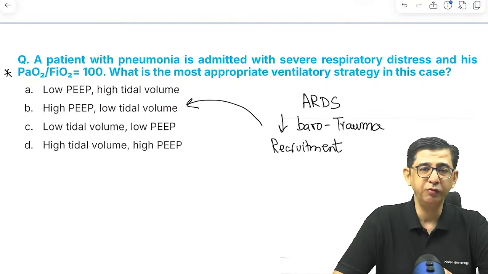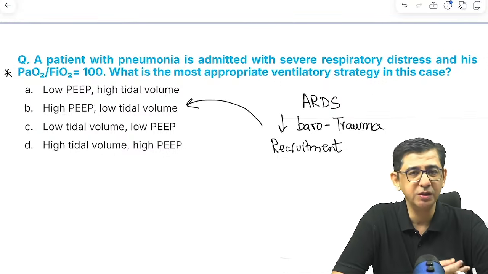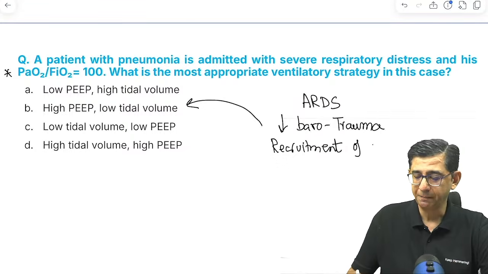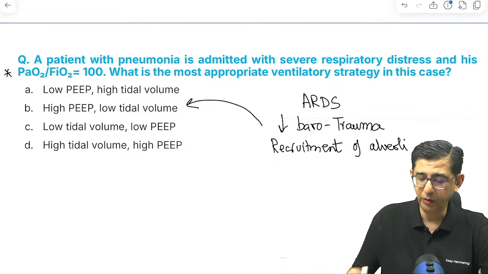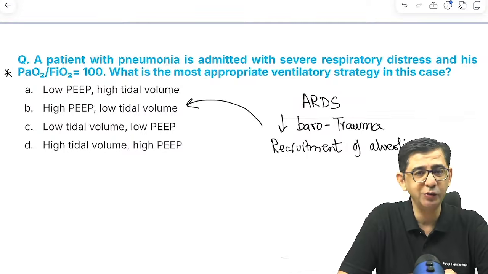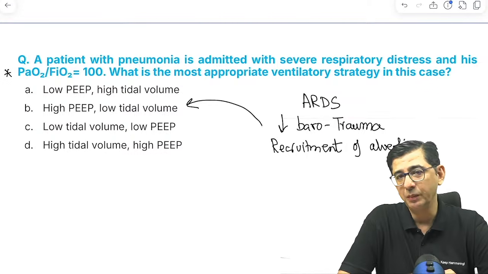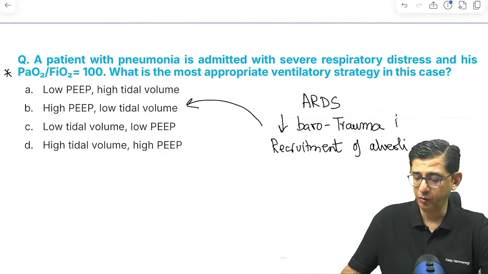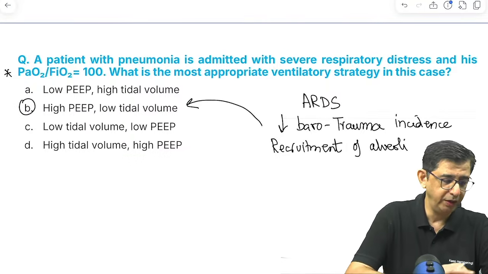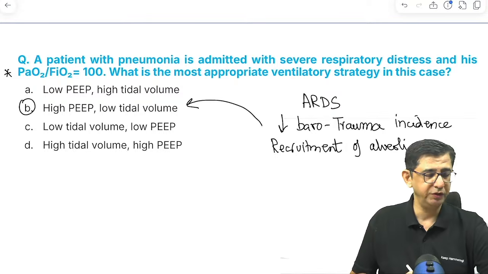So during end expiration, the alveoli are supposed to collapse and gas exchange would be compromised. The textbook says that there are two things that the doctor has to ensure. One is recruitment of alveoli, especially at end expiration, and minimizing the chances of barotrauma. So therefore, a low tidal volume and a high PEEP would be required. And therefore, the correct answer for this question is obviously option number B.